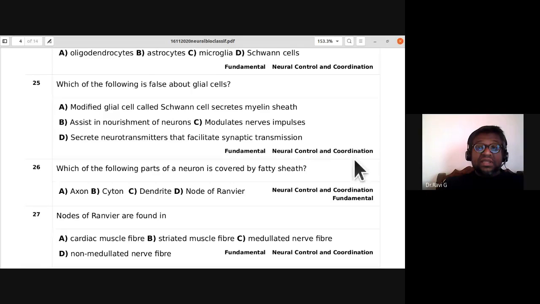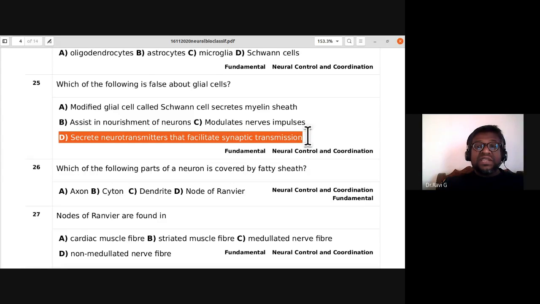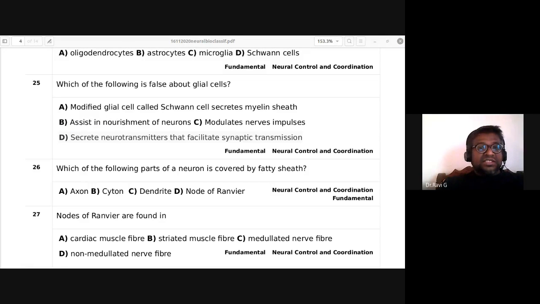That is also correct. Glial cells secrete neurotransmitters that facilitate synaptic transmission is the wrong option, because that is secreted by the Nissl's granules in the neuron. So D is the false statement about glial cells. Okay.